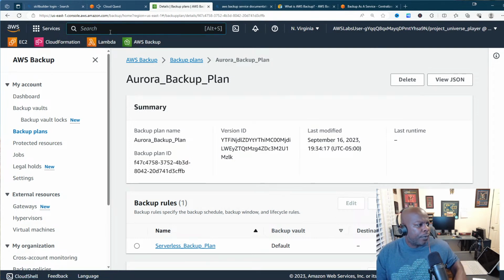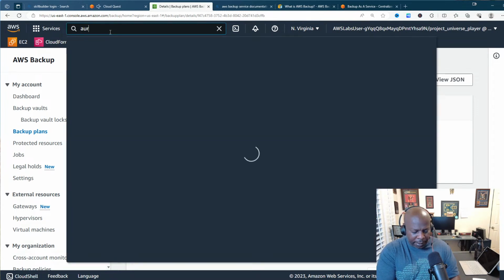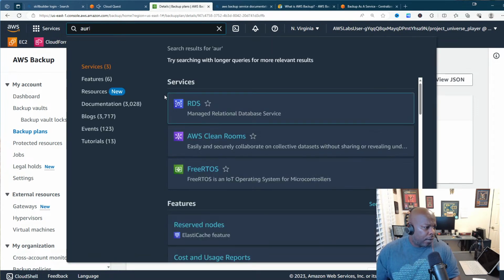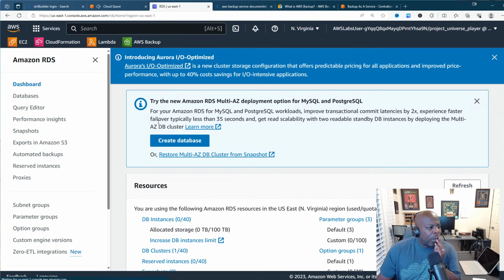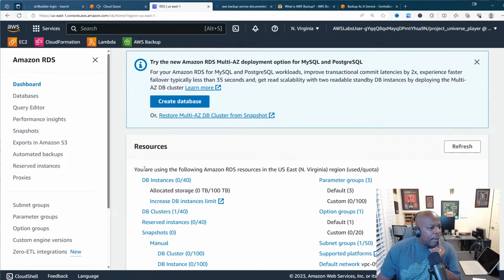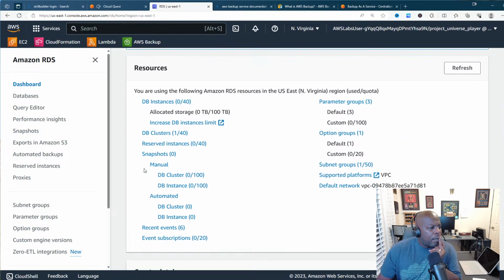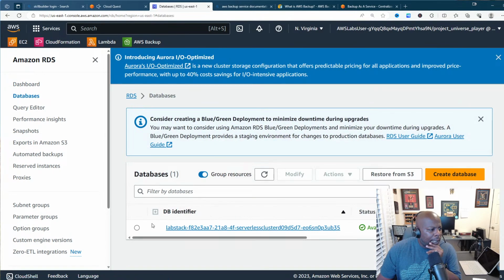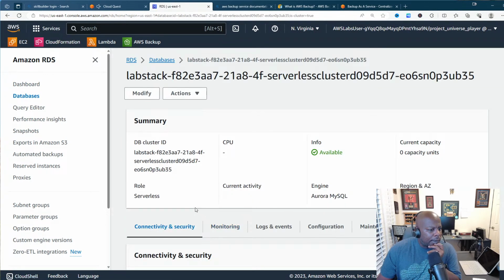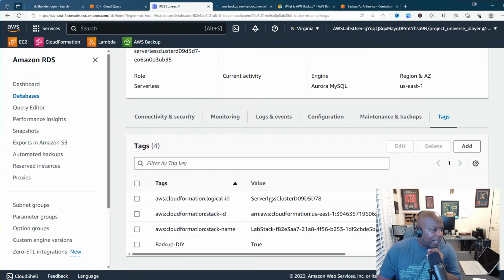So now with the Aurora cluster, let me see if I can come back here. I got to figure out how to actually tag this Aurora cluster. I don't even see the cluster here. If I go to databases, it's right here though. So let me click on this. Oh, excuse me, sorry for the language. Here go the tags right here, man.